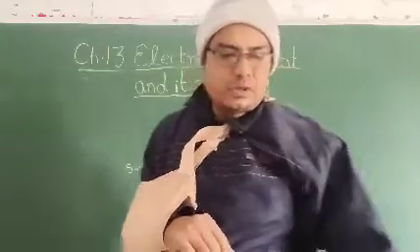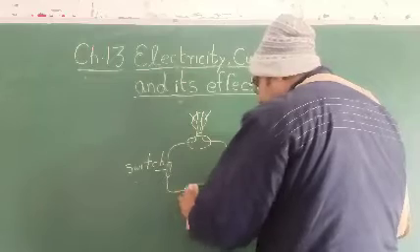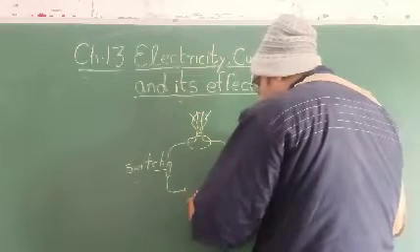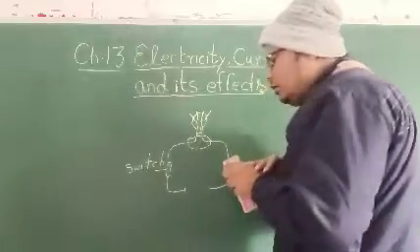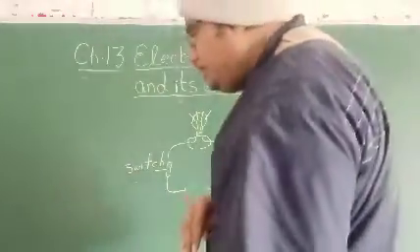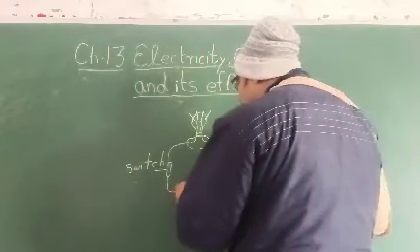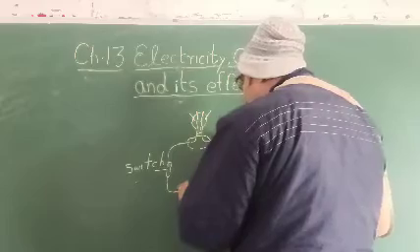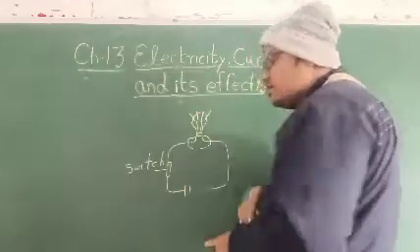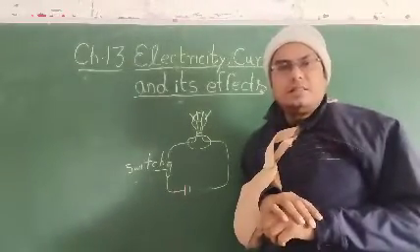Just for example, student, as I have drawn a battery here, if in place of the battery I would have drawn this type of line, one bigger, another smaller, then this symbol represents a cell, that is a battery.